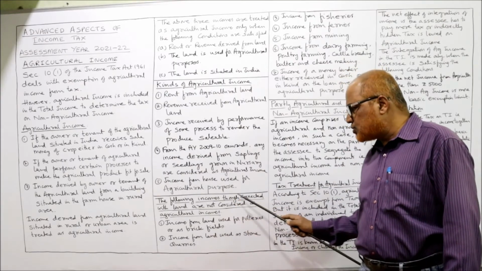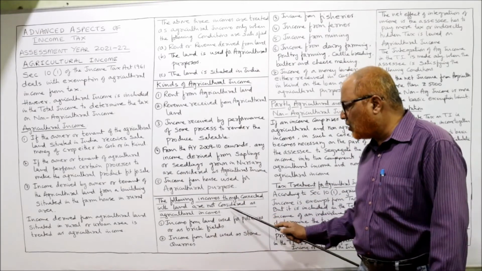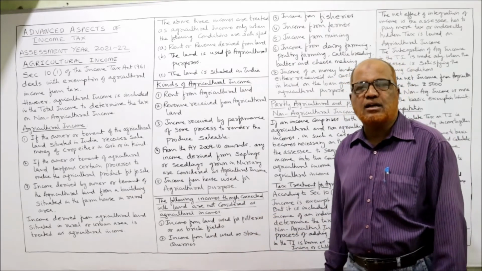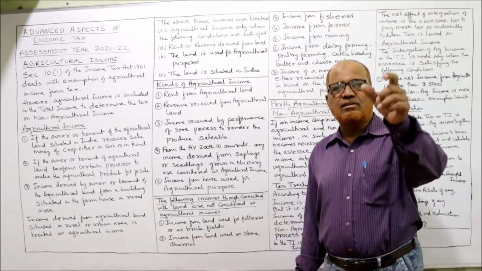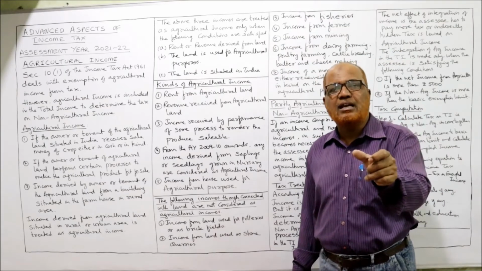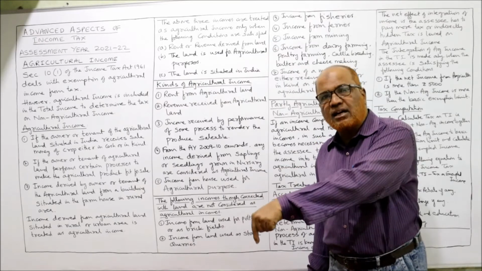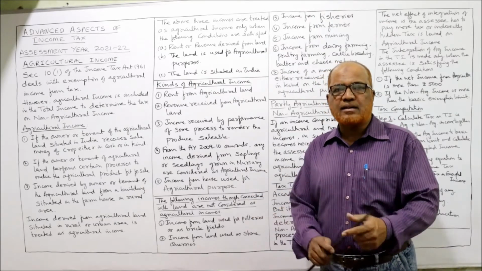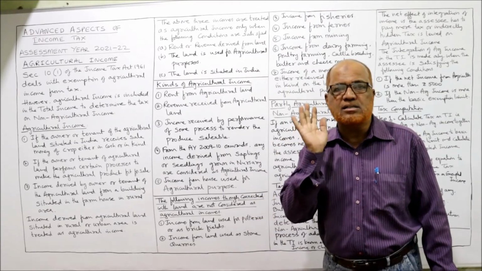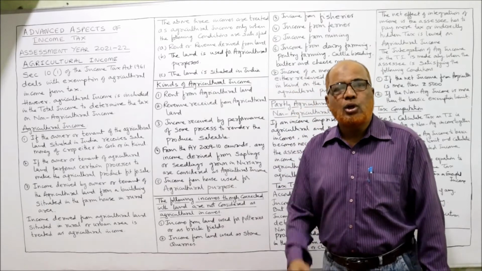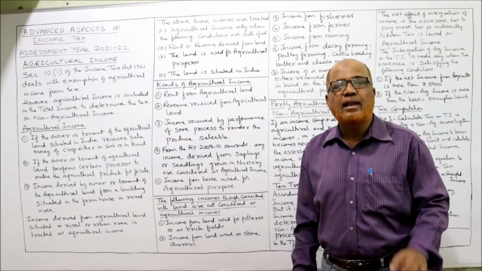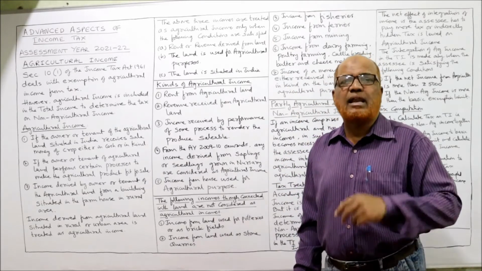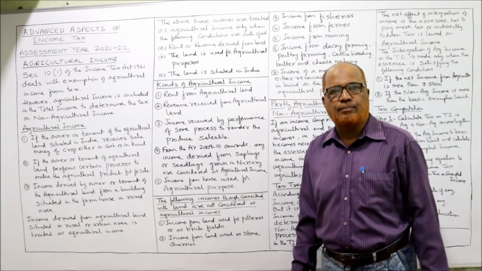The following incomes, though connected with land, are not considered as agricultural income. The Income Tax Act has given some list of incomes which are connected with land. But the Income Tax Act says this is not agricultural income. It is non-agricultural income, though it is connected with the land. Income is derived from the land, but not agriculture.